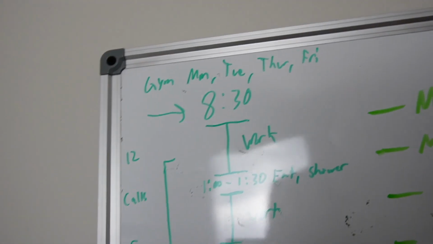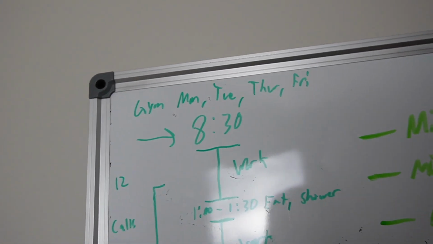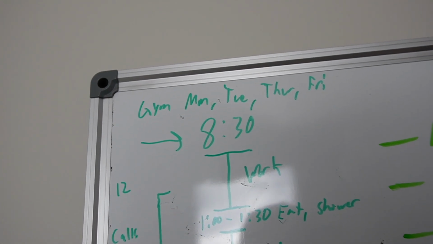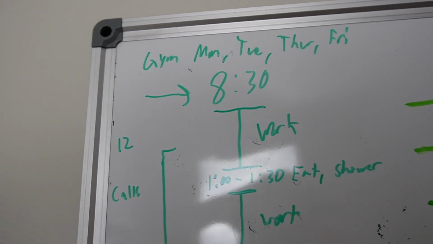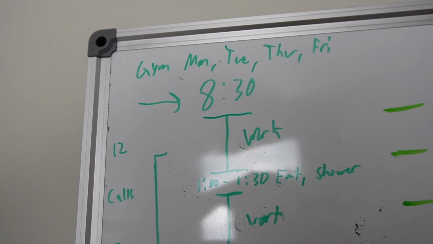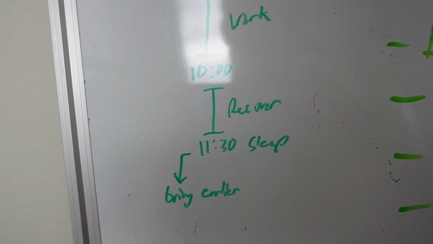But I never actually got to wake up at 8:30. So what I'm doing right now is I wake up at around 10. I've got a timer set for 10 just because I found that I do like to have a time in the morning just to be consistent, but I need to be very strict with going to bed on time, right?